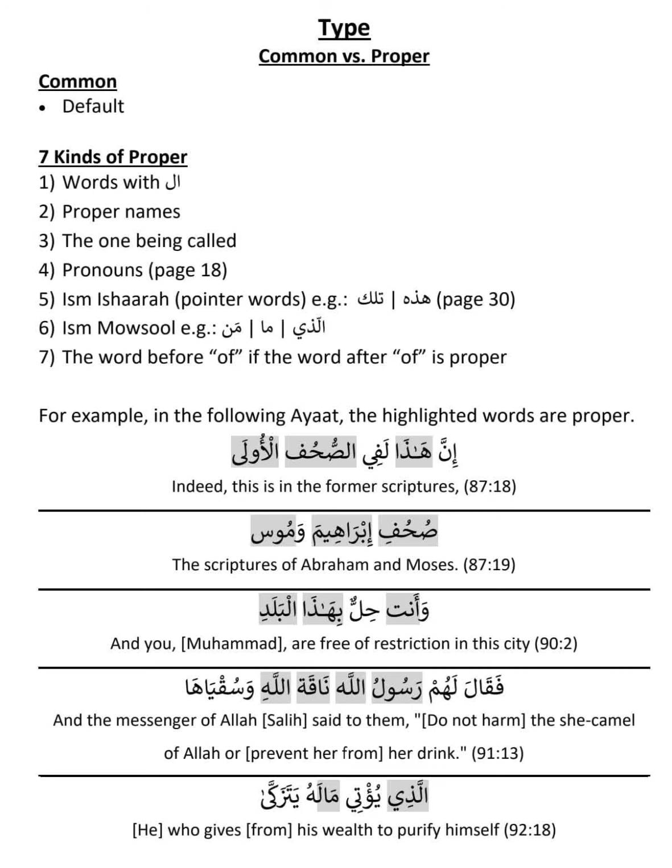Now if you take the word Rabbi, among these seven categories, it does not suit any of them. It doesn't come under any of these categories. But in master of worlds, Al Alameen is proper, right? So in master of worlds, the worlds is proper. Because after "of" is proper, the Rabbi becomes proper. That is the seventh category. So this will become proper.